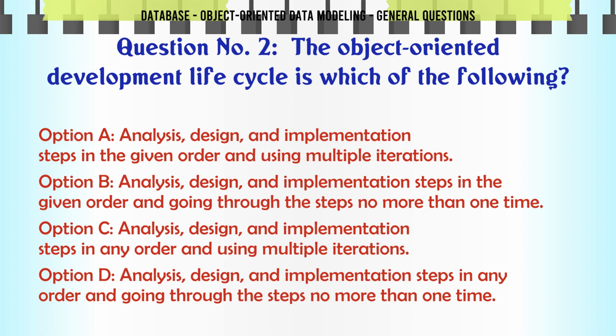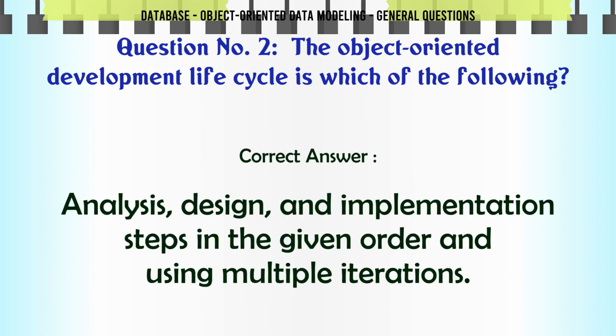C. Analysis, design, and implementation steps in any order and using multiple iterations. D. Analysis, design, and implementation steps in any order and going through the steps no more than one time. The correct answer is analysis, design, and implementation steps in the given order and using multiple iterations.